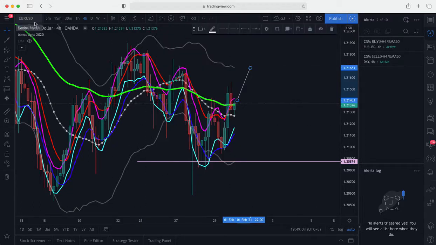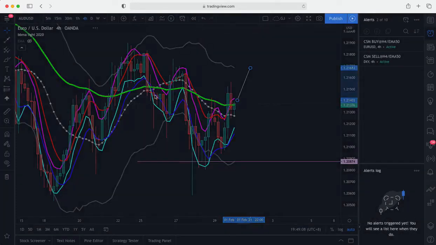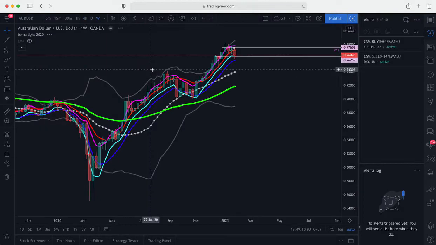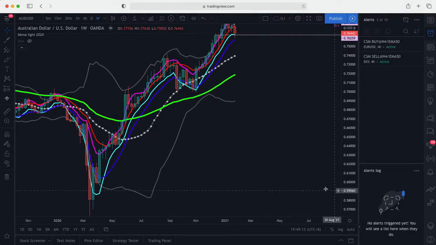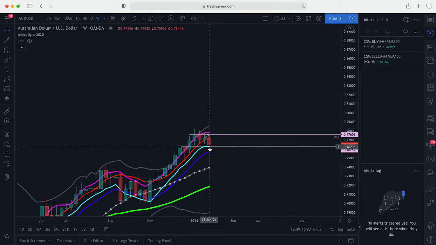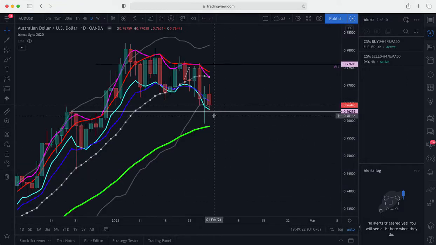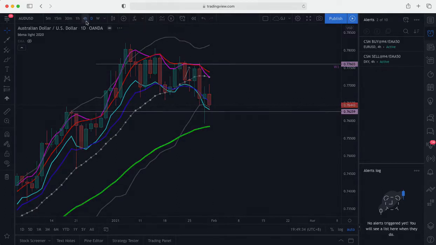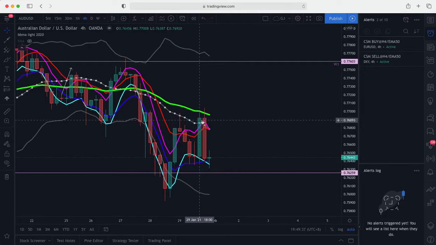Okay, next pair is AUDUSD. For AUDUSD in weekly time frame, as you can see here, price is also rejecting the MA 5/10 low over here. So this is a re-entry buy setup for us. Next on daily, price went down but did not make any CSM sell, so this is still MHB buy for us. On H4, price has made CSAK buy but come back down to retest the MA 5/10 low over here to make an MHB re-entry buy.